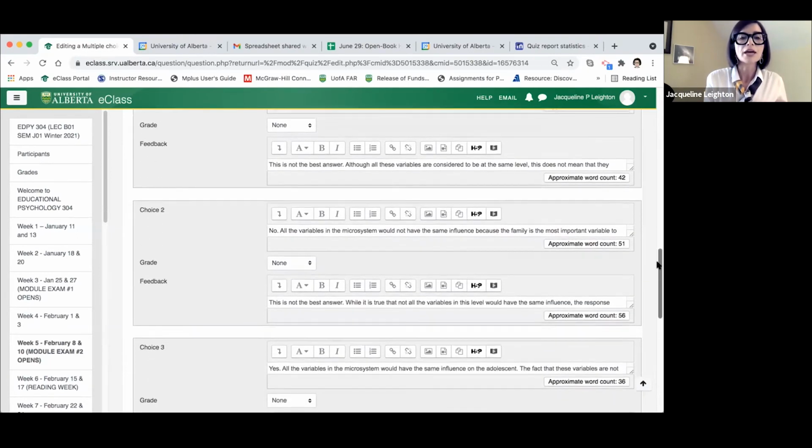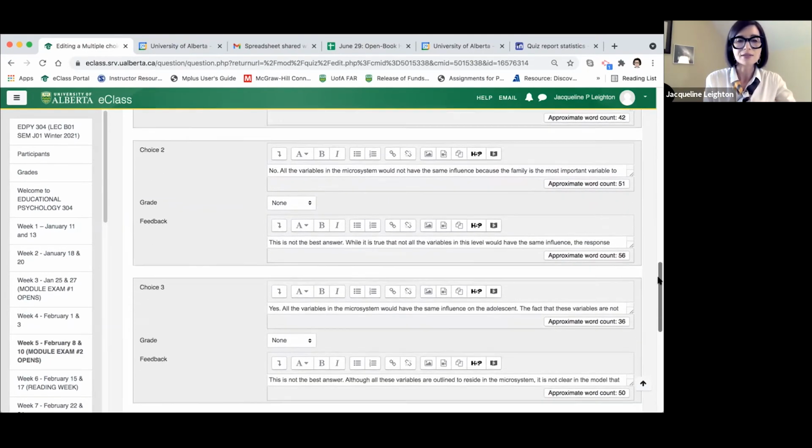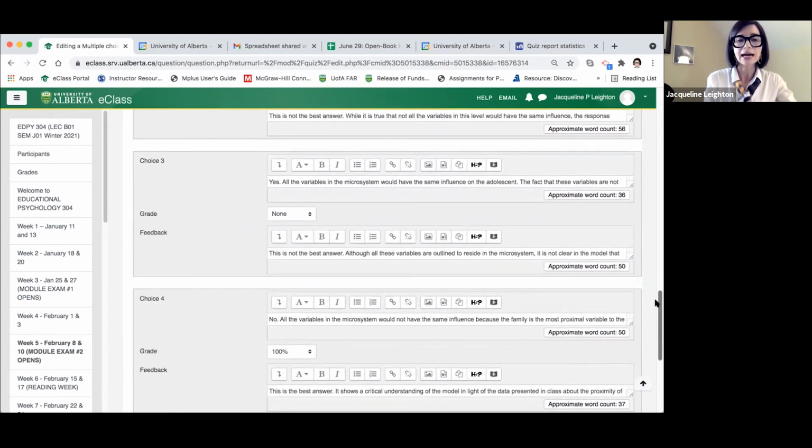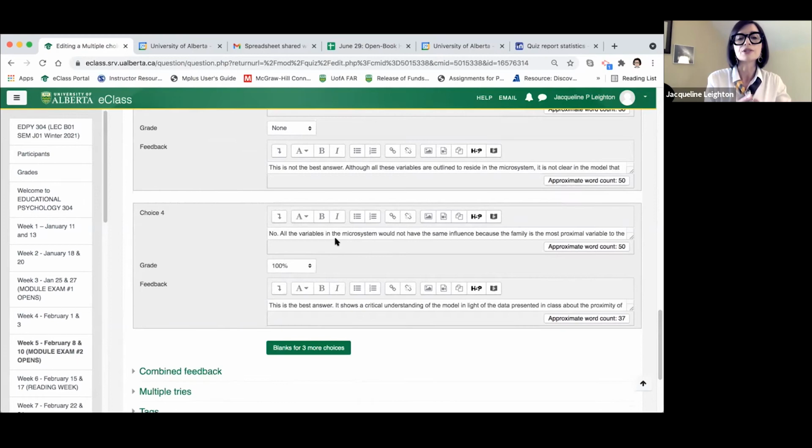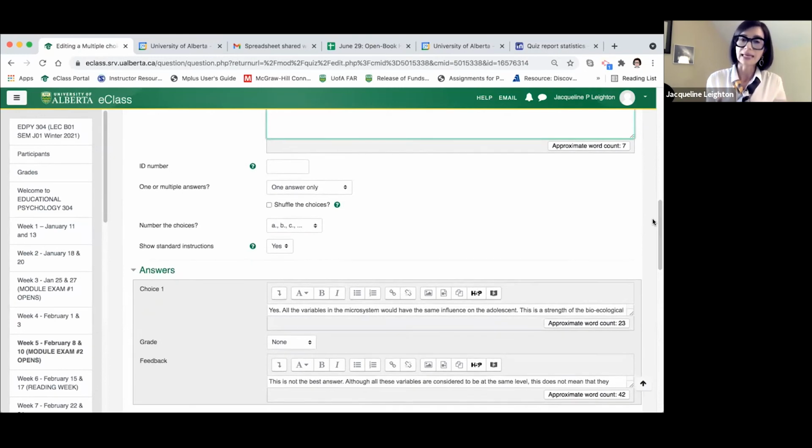Okay, so then we do that for all of the choices, right? Except for the one that is actually correct. And the response is obviously outlined within choice 4. We indicate that the grade is 100%. And then even in the feedback, there is further explanation about why this is the best answer, okay? Now, that's just the mechanics of it.